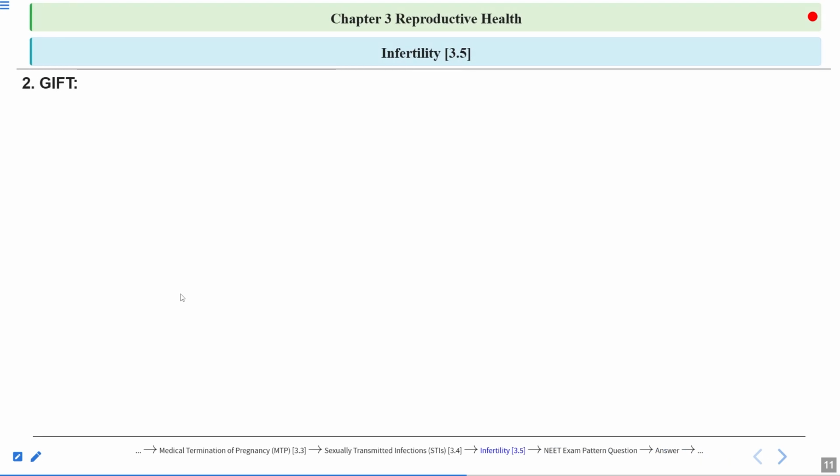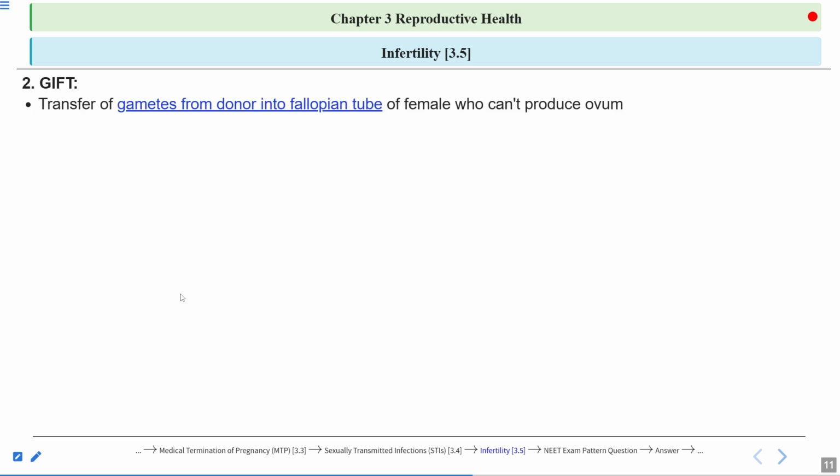Now let's talk about the other methods where the gametes are involved. First one is GIFT, gamete intrafallopian transfer. Here the gametes from a donor are transferred into the fallopian tube of the female who can't produce the ovum. The female is not able to produce the ovum due to some diseases, or in PCOS sometimes ovulation doesn't occur. She is not able to produce the egg because a cyst has developed in the ovaries. So no egg is released, there is no ovulation as well.